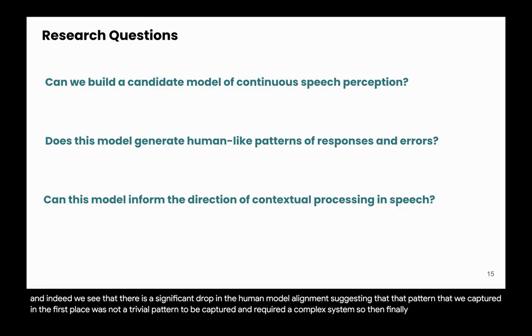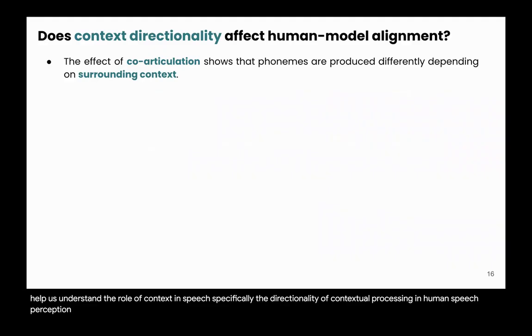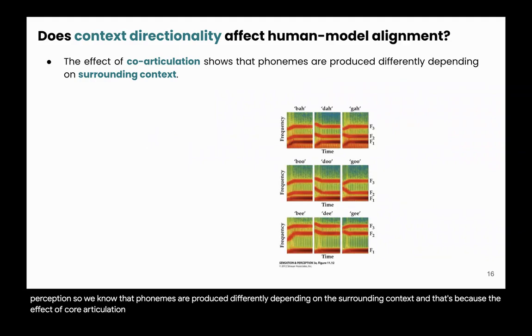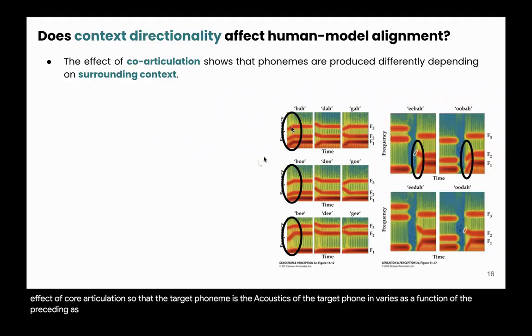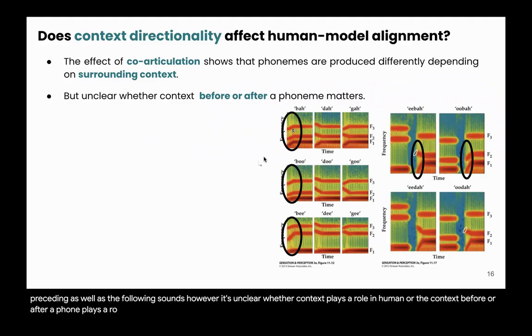So then finally, we ask if the model can help us understand the role of context in speech, specifically the directionality of contextual processing in human speech perception. We know that phonemes are produced differently depending on the surrounding context, and that's because of the effect of co-articulation. The acoustics of the target phoneme vary as a function of the preceding as well as the following sounds. However, it's unclear whether the context before or after a phoneme plays a role in human speech perception.